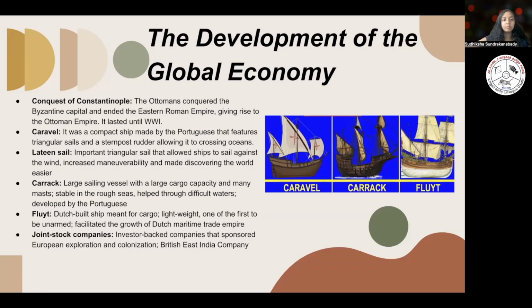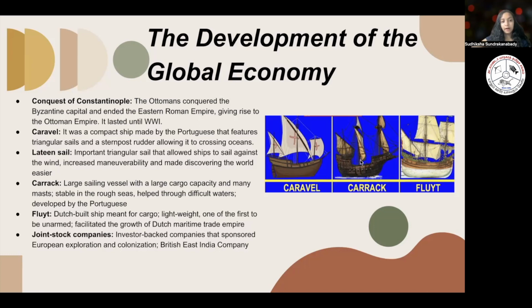Next up, we have the caravel. There were three main different ships that were built at the time. These are one of the technological innovations that we talked about before. So there was the caravel, the carrack, and the fluyt. The caravel was a little compact ship made by the Portuguese that featured triangular sails, like right here, and a stern post rudder that allowed it to cross oceans.